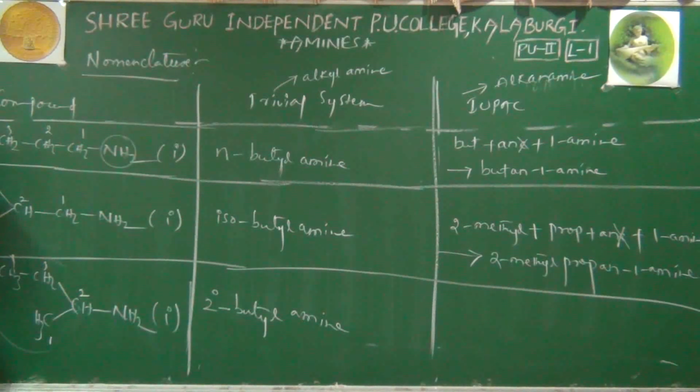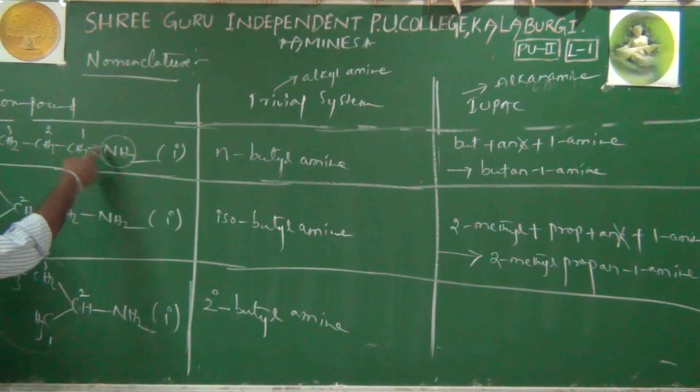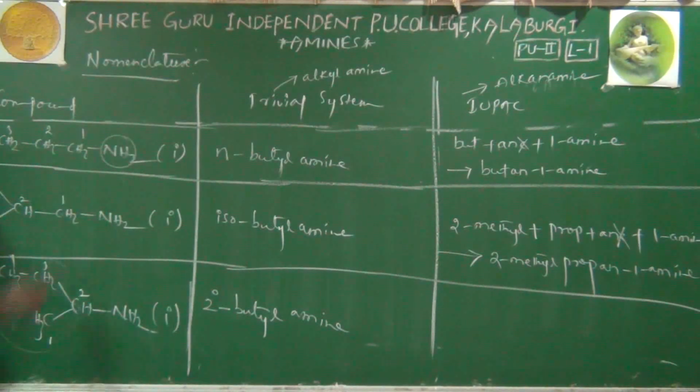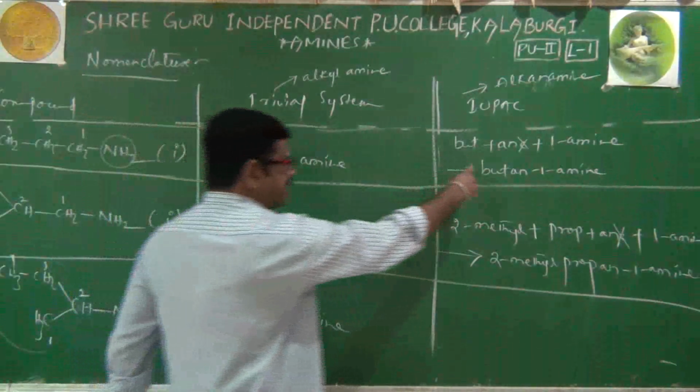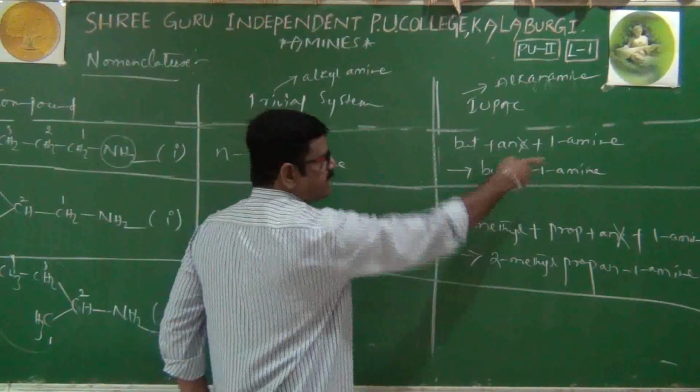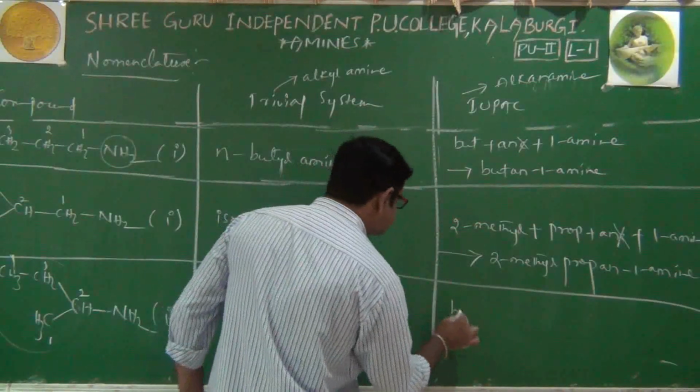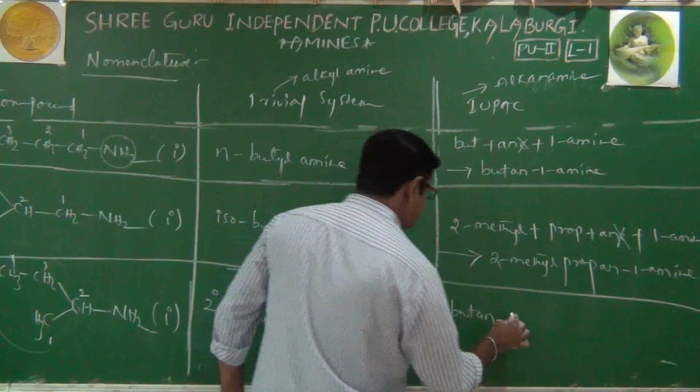That's it. Here our functional group is attached to the second carbon. In the previous one, the functional group was attached to the first carbon. Here first carbon, second carbon, that is the only difference. That's why in the same way we will write here: it is butane-1-amine, and here butane-2-amine. That's it. Butane-2-amine.